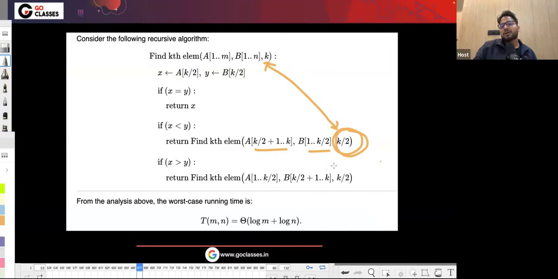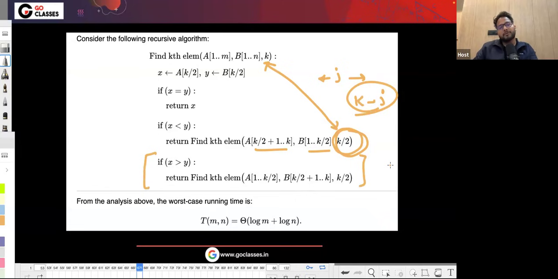Okay, this is interesting. Again, I will not be finding the k smallest, right? Why? Because I have already discarded, let's suppose, j elements, which are lesser than the k smallest. So now in my new recursion I will be finding the k minus j smallest, right? And similarly, this will follow from the symmetry.